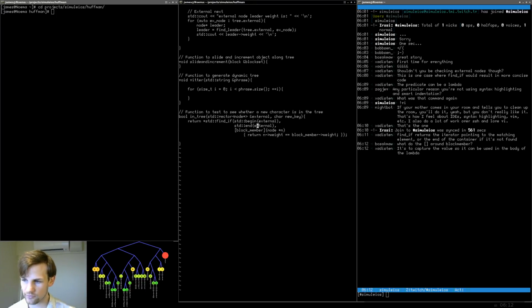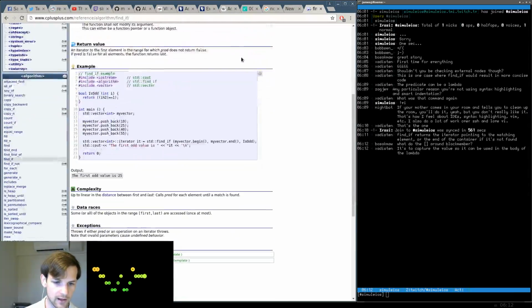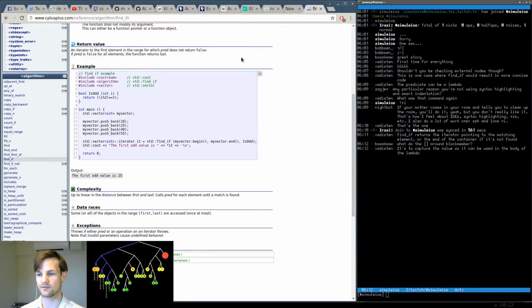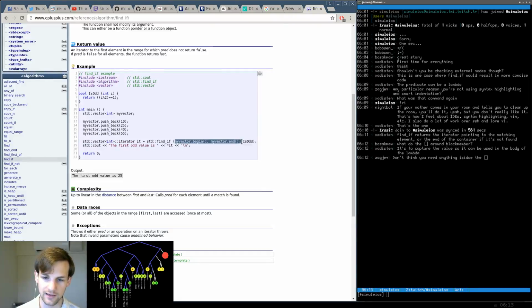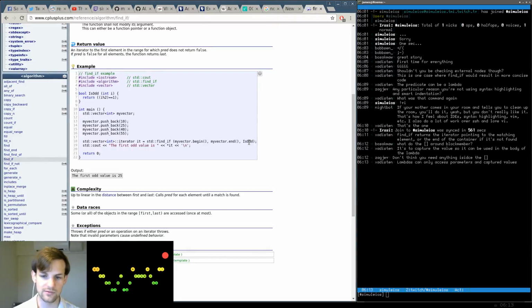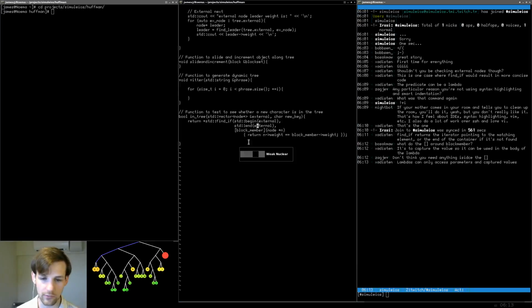Okay, let's go through and take a look at some things. First of all, the find_if command. Iterator, find_if, my vector begin, my vector end with the function is odd. So the idea here is that we can read in, yeah. I don't need anything inside. Let me think. What do we need to do? So in this case, we're basically doing the same find_if command we had before. My vector begin, my vector end, except instead of using is odd, we're going to be using the lambda function that we have before. Now, that we have here?